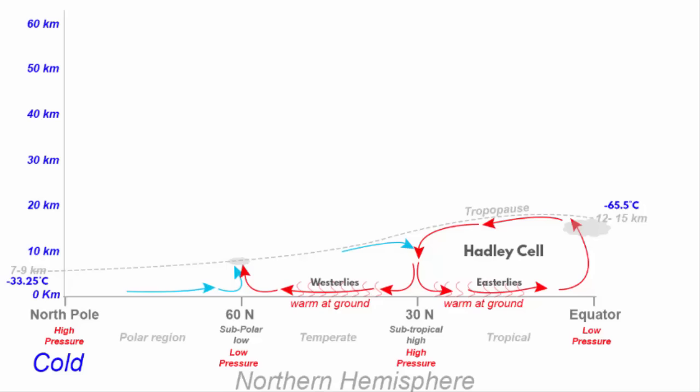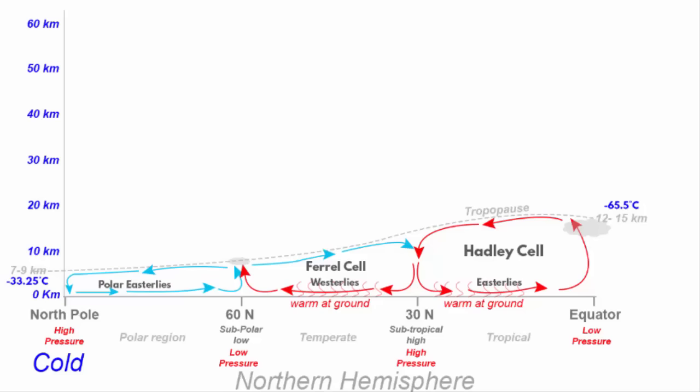The rising air splits into two. The air that flows south sinks at the subtropical region. This pattern of atmospheric circulation from the subtropical region to the subpolar region is called Ferrel cell. And finally, one branch of the rising air at 60 degree north latitude flows towards the North Pole and sinks. The sinking air at the North Pole creates a high pressure belt. When the air sinks at North Pole, it flows south.